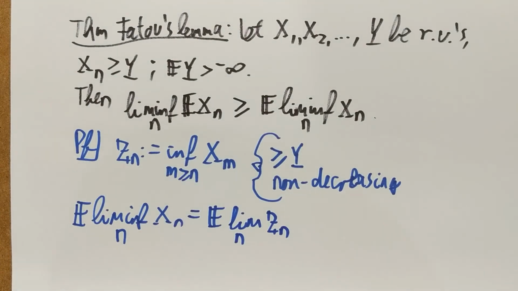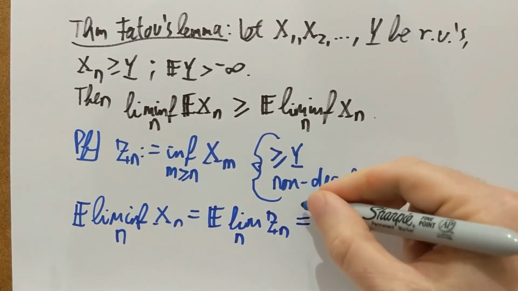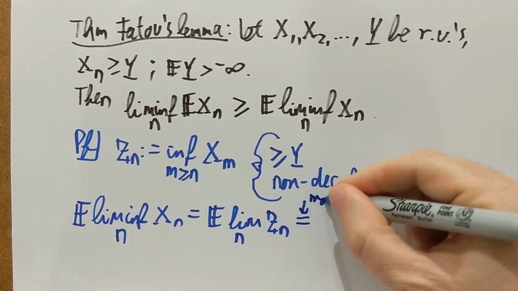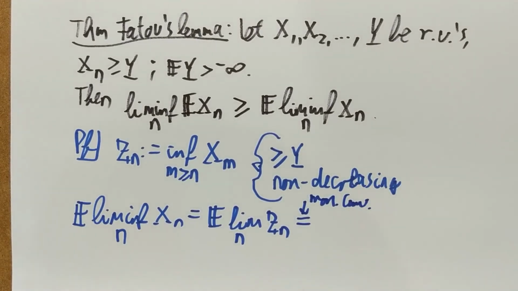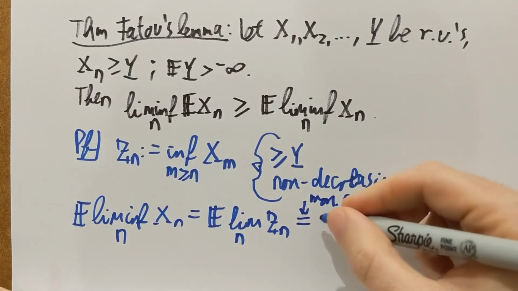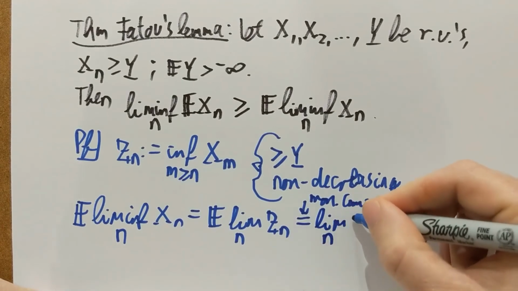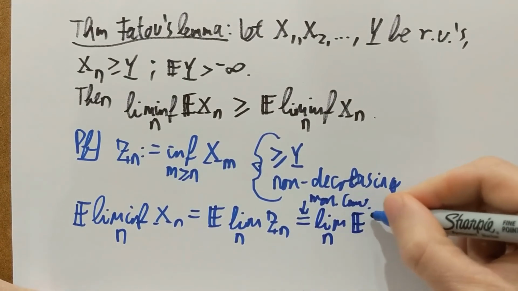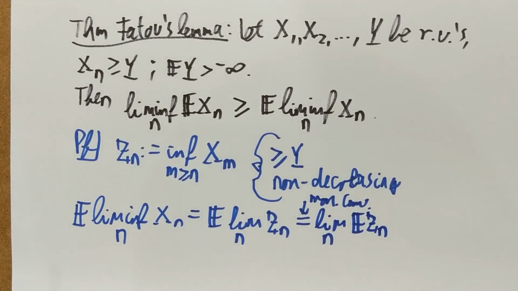So actually this left-hand side is equal to the expectation of the limit of the Zn's, and this limit exists because Zn is non-decreasing, and it's exactly the lim inf of the Xn. Now here comes monotone convergence. Zn is larger than or equal to Y and non-decreasing. And that tells me that this limit actually swaps with the expectation. So I have the limit as n goes to infinity of the expectation of the Zn's. And this limit, of course, exists, for two reasons.